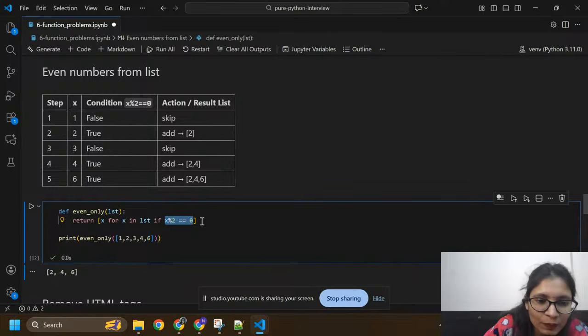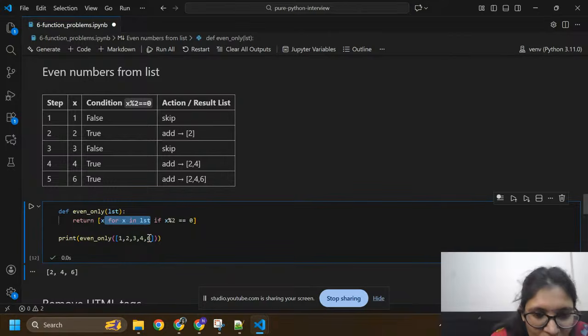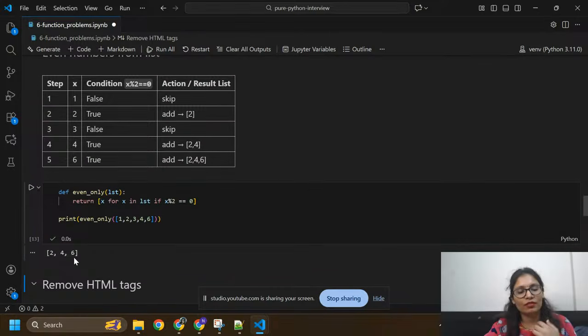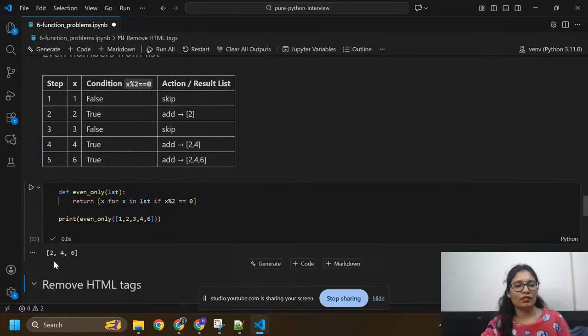So for x equals 1, 2, 3, 4, 5, you need to take from here. This is the list. So here you can see for x in list. These are the x's: x equals 1, x equals 3, x equals 4, x equals 6. If x divided by 2 is equal to 0, then we need to divide x by 2, and if we get 0 remainder, then it is even, otherwise it is odd. So here I have three numbers that are even only.